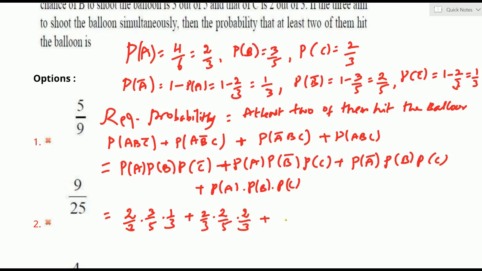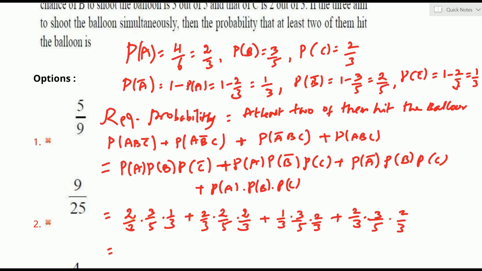Now third term: P of A bar is 1 by 3, P of B is 3 by 5, P of C is 2 by 3. Now fourth, all of them are success. That is P of A is 2 by 3, P of B is 3 by 5, P of C is 2 by 3. We can observe that the denominator 3 into 5 into 3 is there in every term. 3 into 5 into 3 is 45, so 45 is the denominator. You can leave it as it is as a denominator.